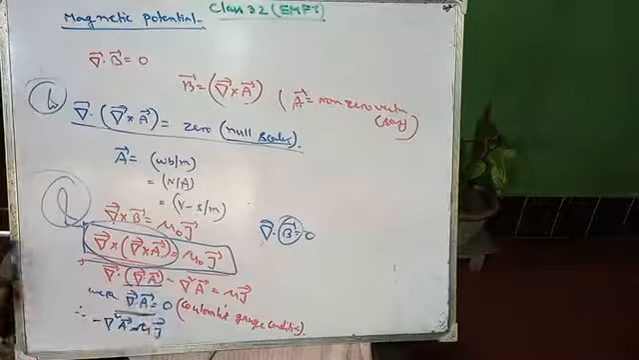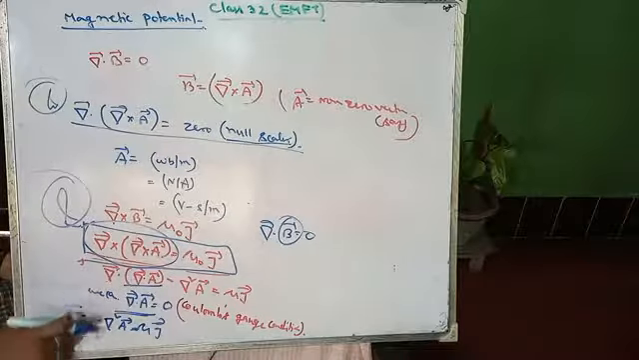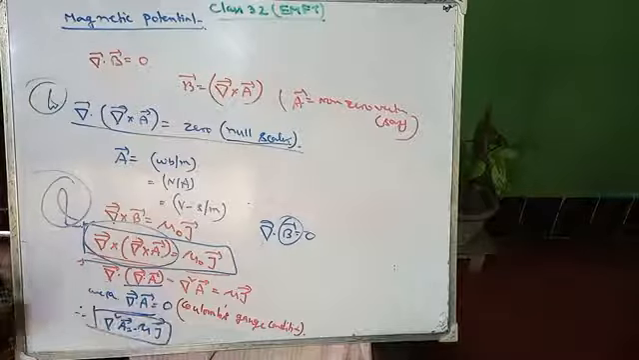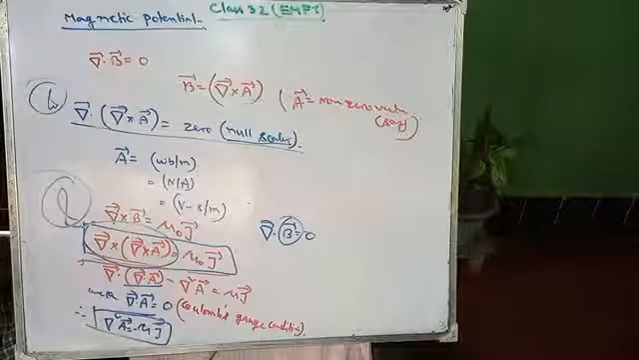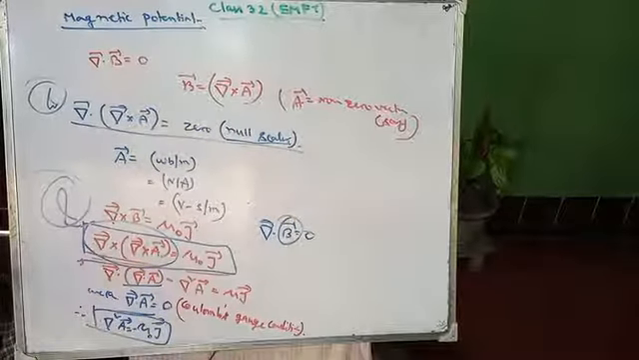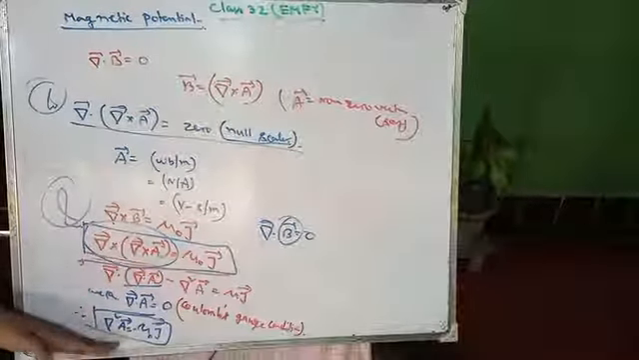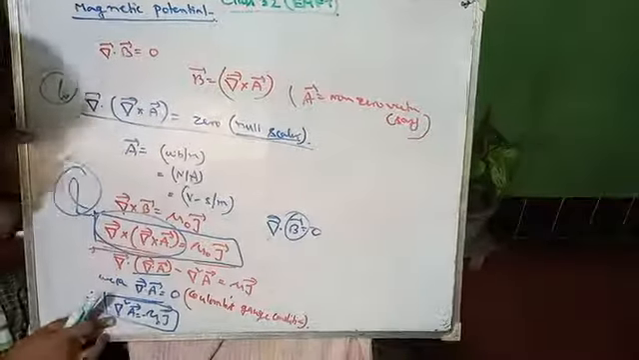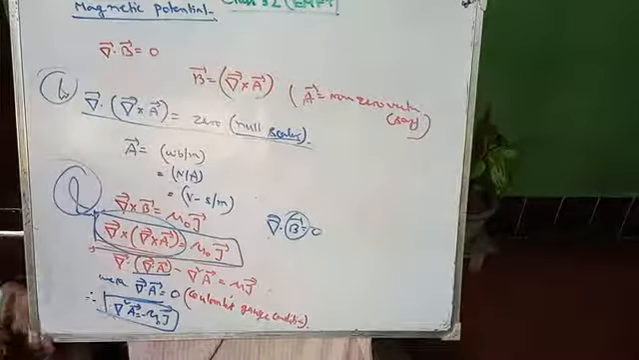If we put 0 here, then it will be equal to the negative of this one. Negative Laplacian of A vector equals negative of mu naught into J vector. So this equation is similar to the Poisson's equation.